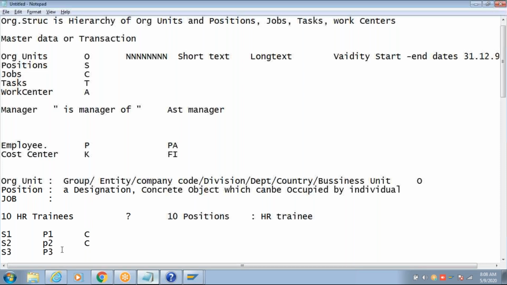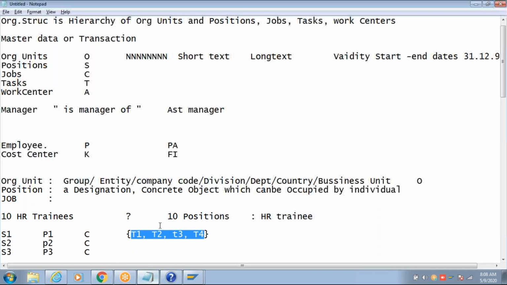So job is a set of activities. Task 1, task 2 are called activities. Clear? So these tasks are assigned to this job. That means whichever position has this job needs to perform these particular tasks.